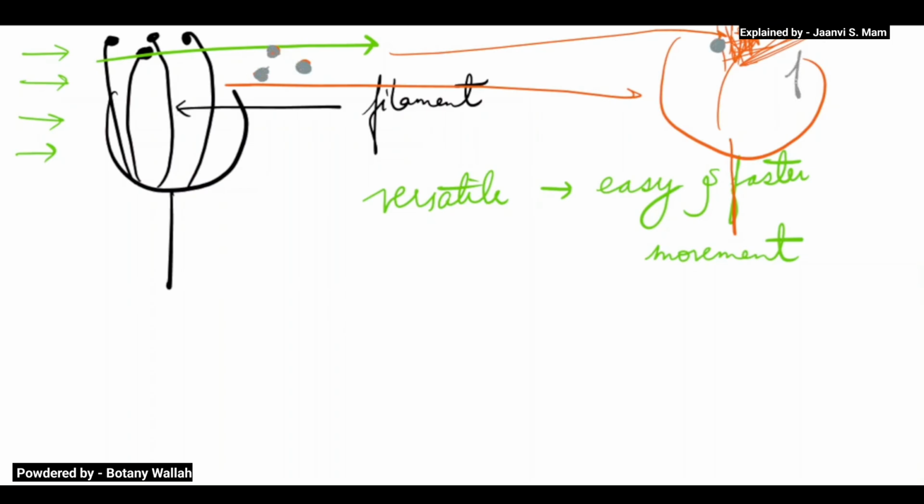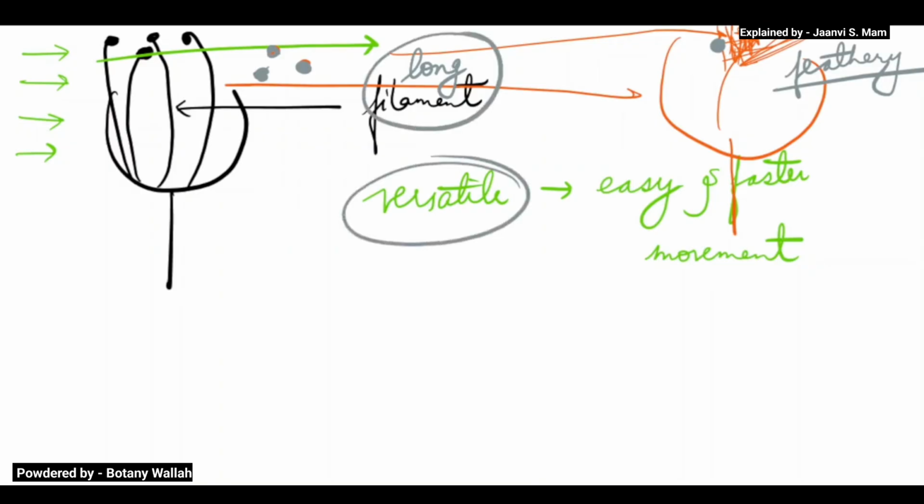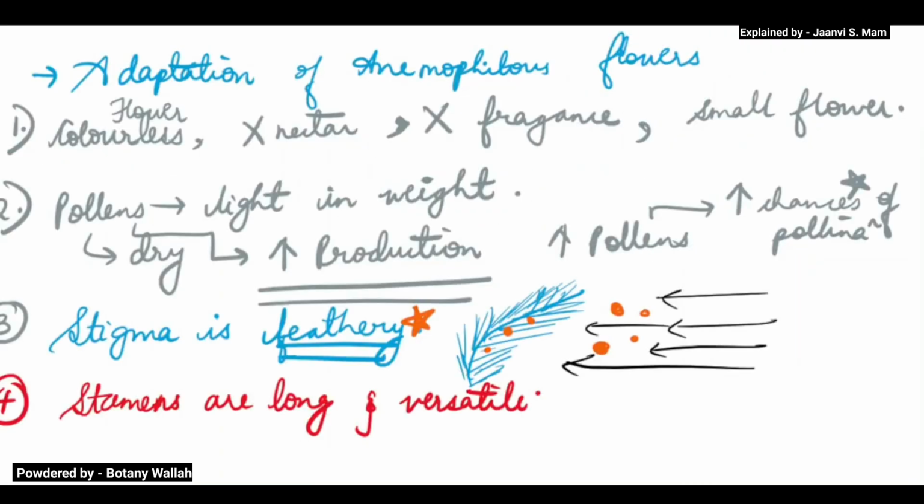So here the stigma is feathery, and the anthers have long filaments, which are very versatile. So you should remember these things. These are the adaptations of anemophilous flowers. Okay, these are the adaptations of anemophilous flowers.